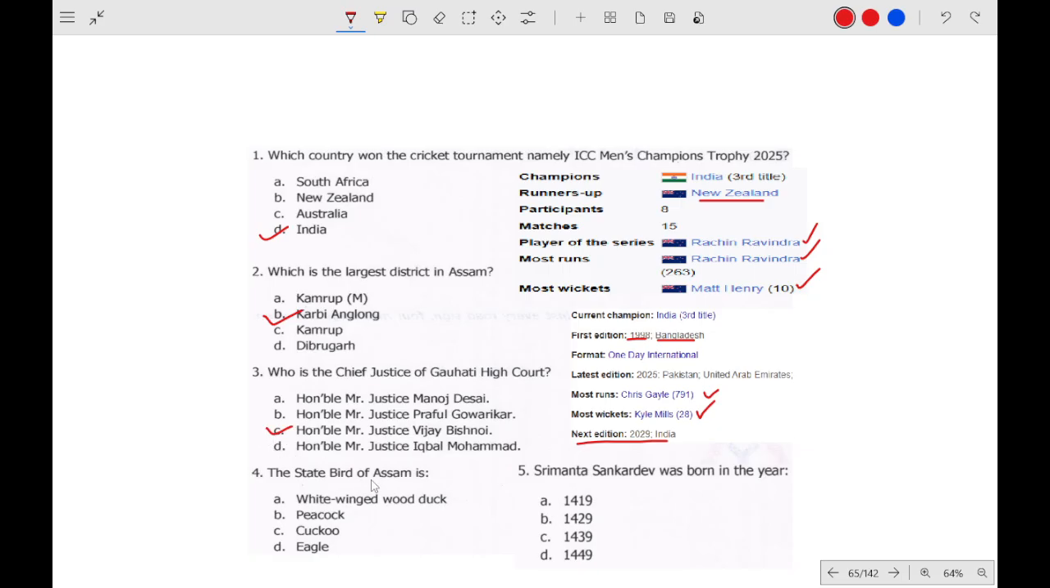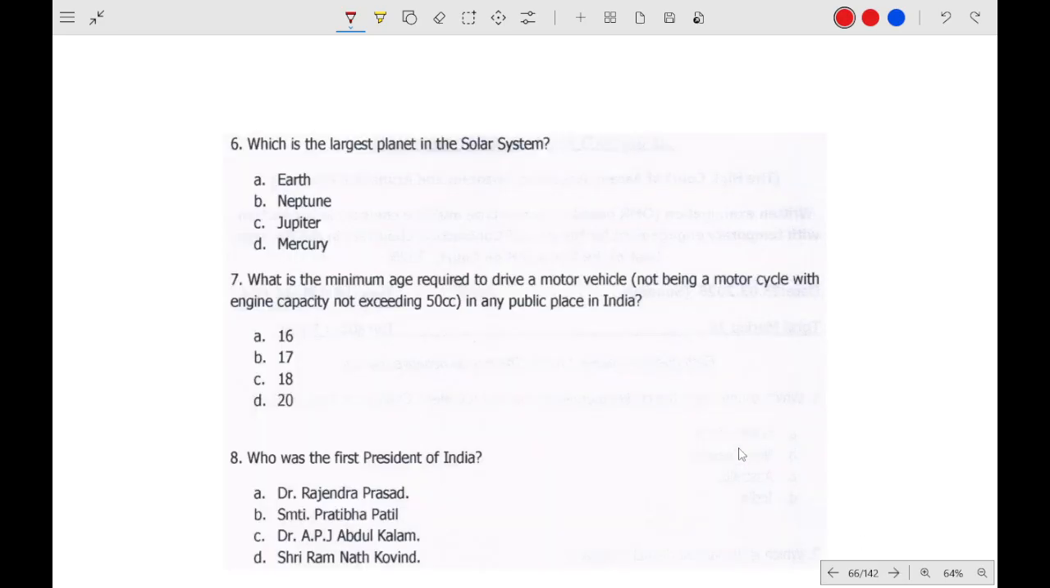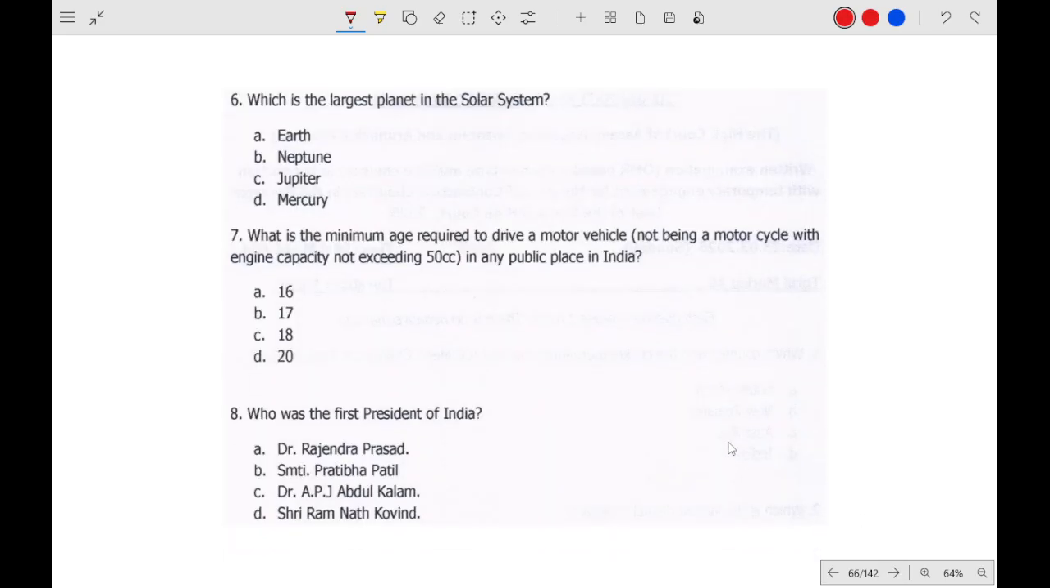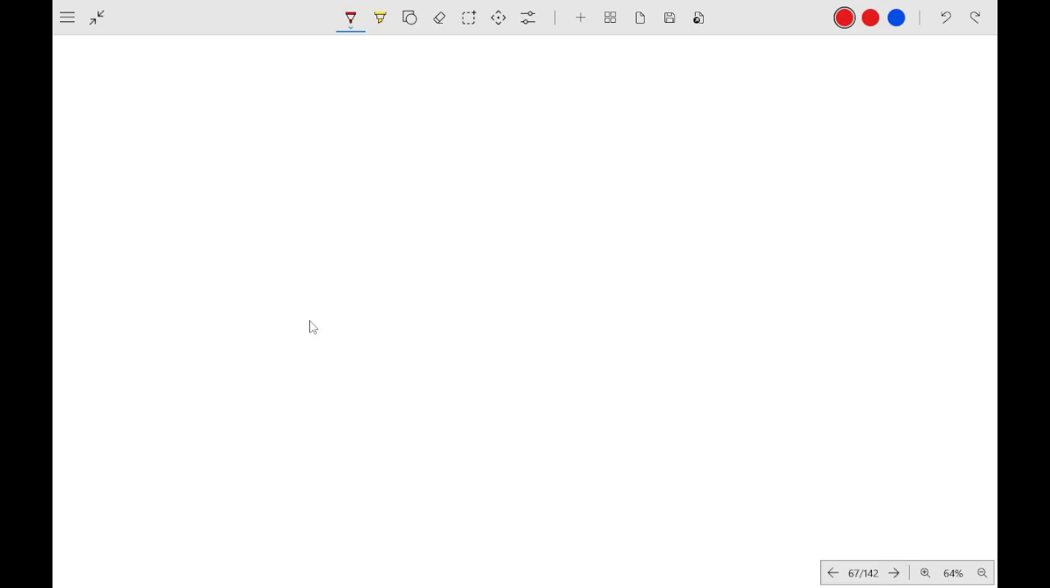Okay, what is the state bird of Assam? The state bird of Assam is the white-winged dove. And Srimanta Sankardeva was born in the year 1449. The largest planet in our solar system is Jupiter. Minimum age required to drive a motor vehicle anywhere in India is 18 years. Who was the first president of India? Dr. Rajendra Prasad, the first president of India.